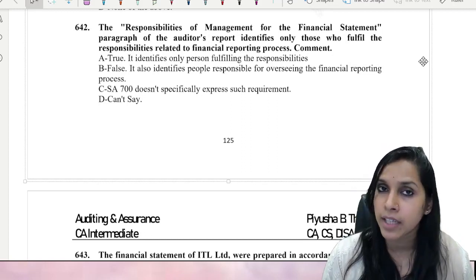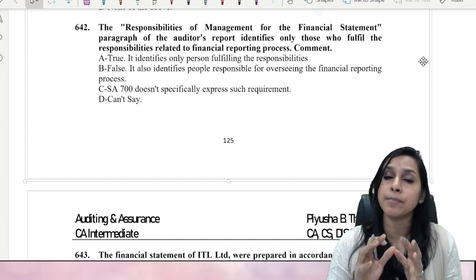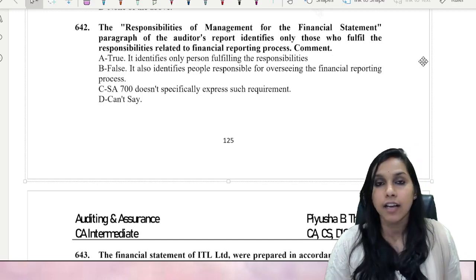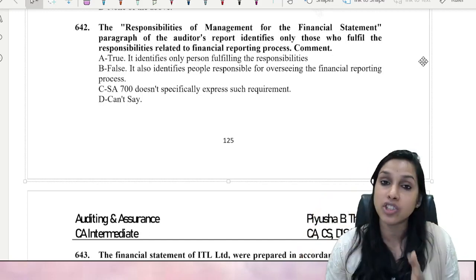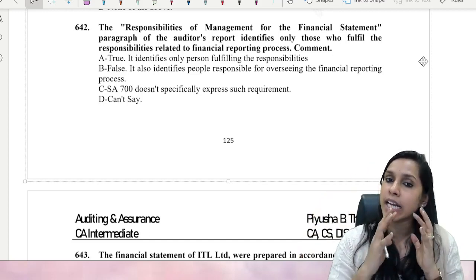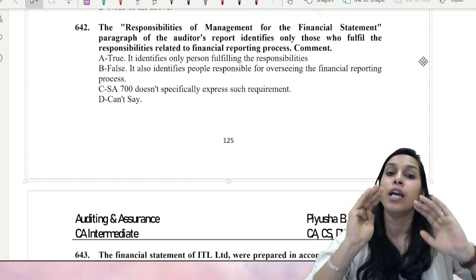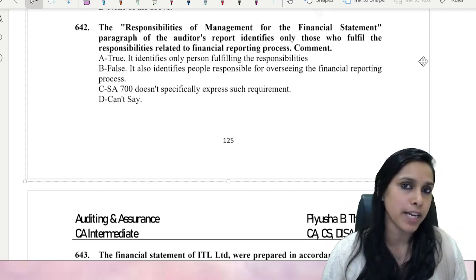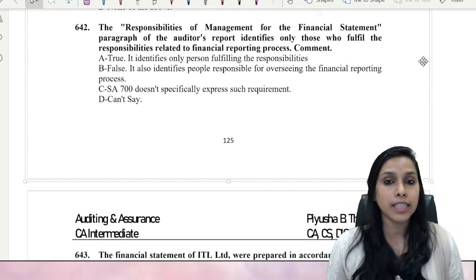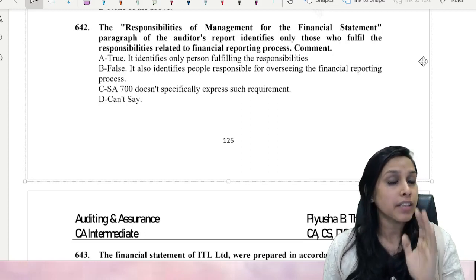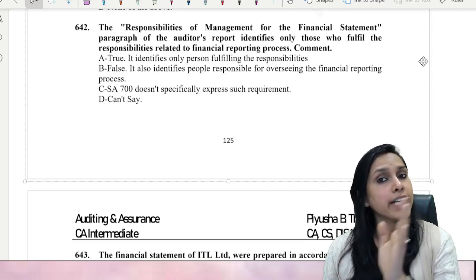We have seen that management as a whole, here we are speaking about internal control as a whole, not just internal financial controls. When we say internal control as a whole, we are concerned with the ins and outs right from the bottom level to the top level of management. So does SA 700 speak specifically about this? No. Rather, it is focusing on internal control.